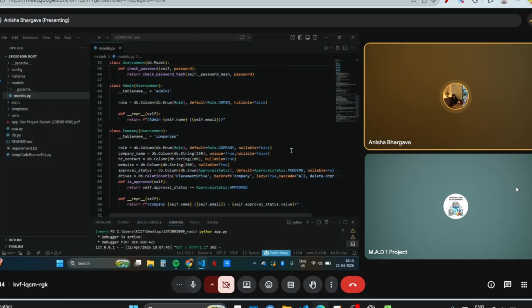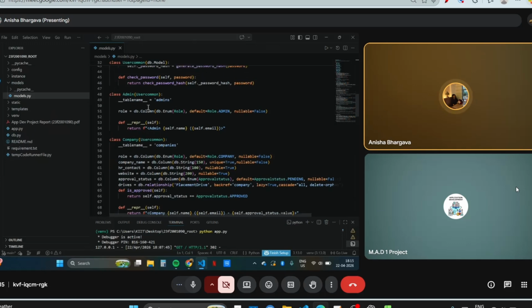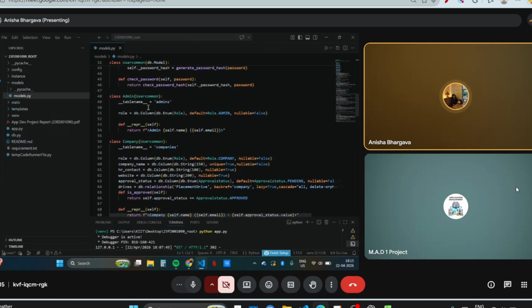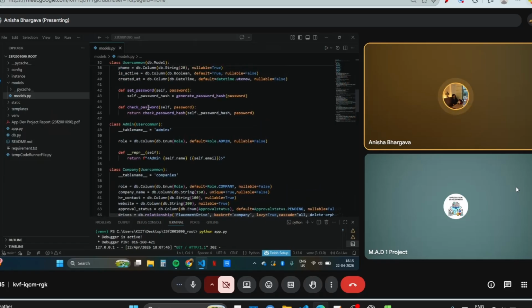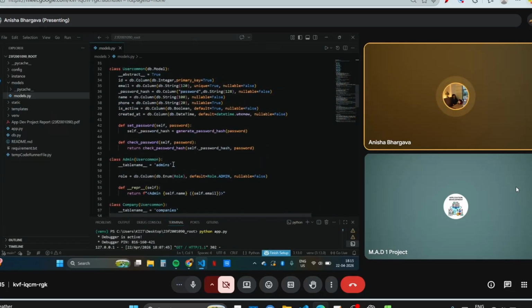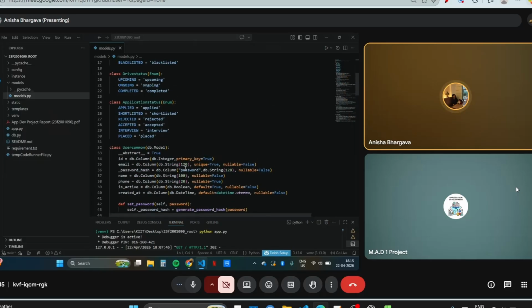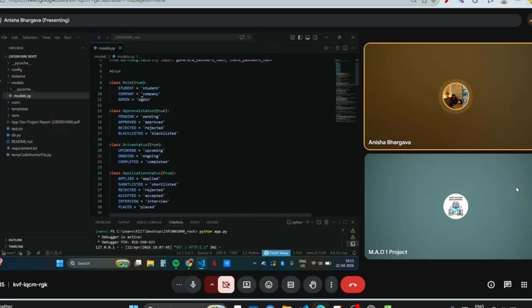For admin, we have basically a role, defined through db.Enum, which confines to this. If it is admin, it will be like this.